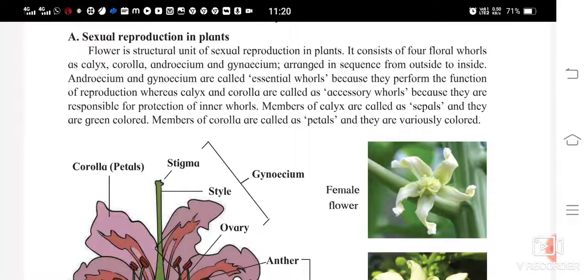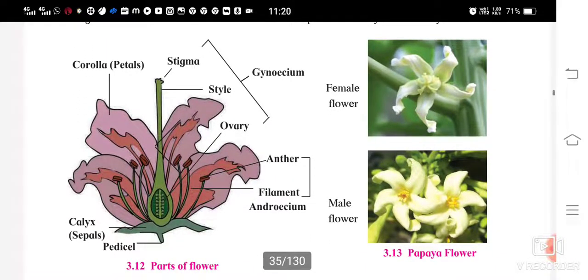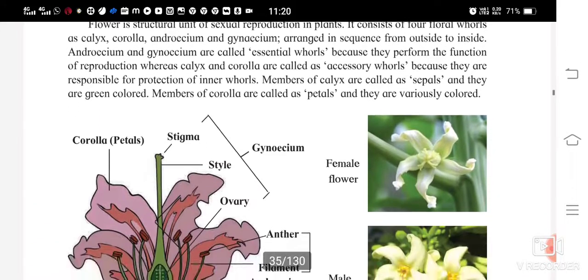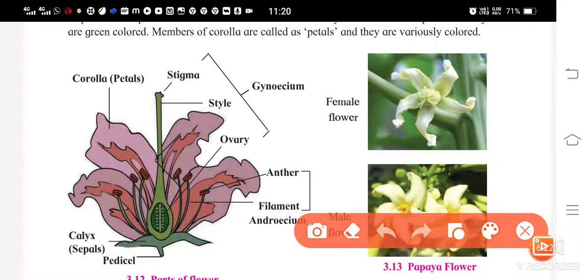It consists of 4 floral whorls: calyx, corolla, androecium and gynoecium. Now see, this is the calyx, the green color. Then the colorful part is the corolla, you can see it's named over here. Then comes the androecium.